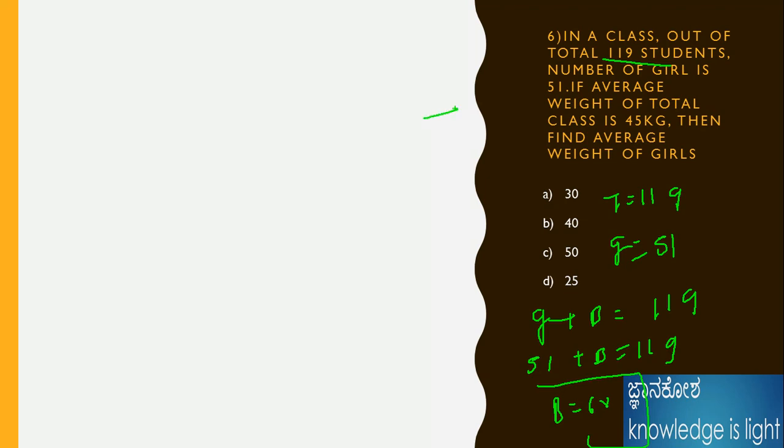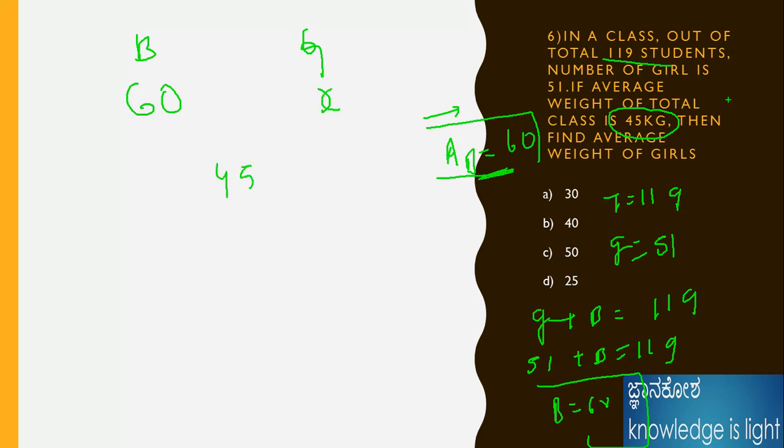is missing. The average weight of boys is given as 60 here. Fine. I need to find out, already given the overall weight is 45 kg. Here I am taking the boys as 60. Maybe the question is wrong. Average of boys is 60 here, and girls we don't know. We need to calculate the average weight of the girls. Here 45 kg is given, the middle is given. We need to sort these things out.